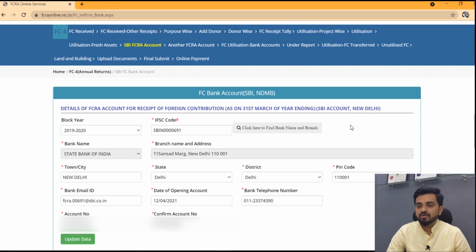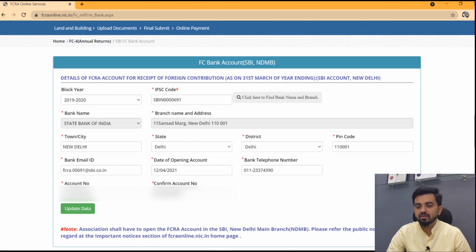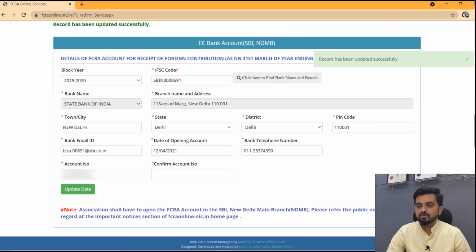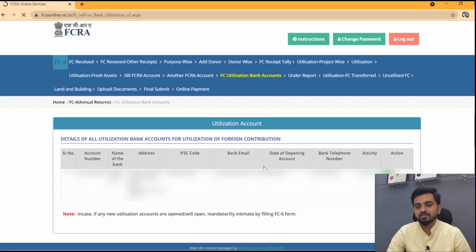This is the important tab. Government has mandatorily instructed to open the FCRA bank account in SBI New Delhi branch. So you have to put all the details of that bank over here, update the data and move forward. Okay, so now the next tab is for the FCRA bank account which was used earlier, before the opening of the SBI account. So put all the details over here, including bank email and bank telephone as well, and move forward.